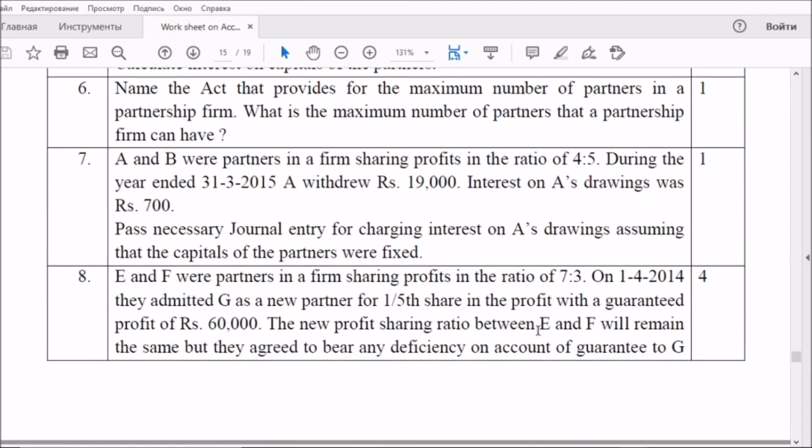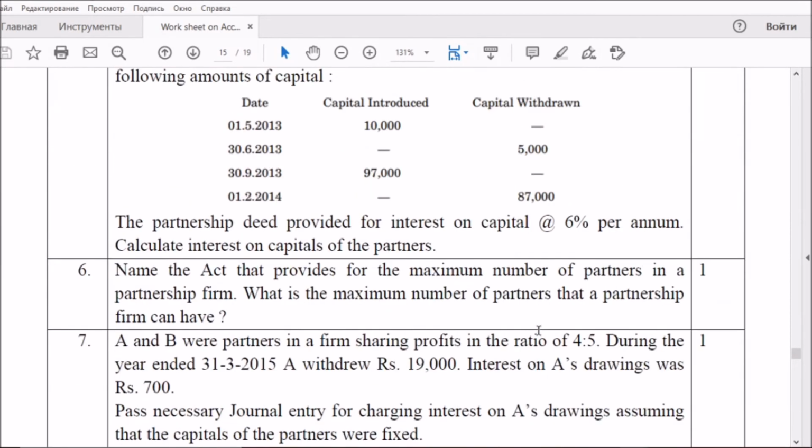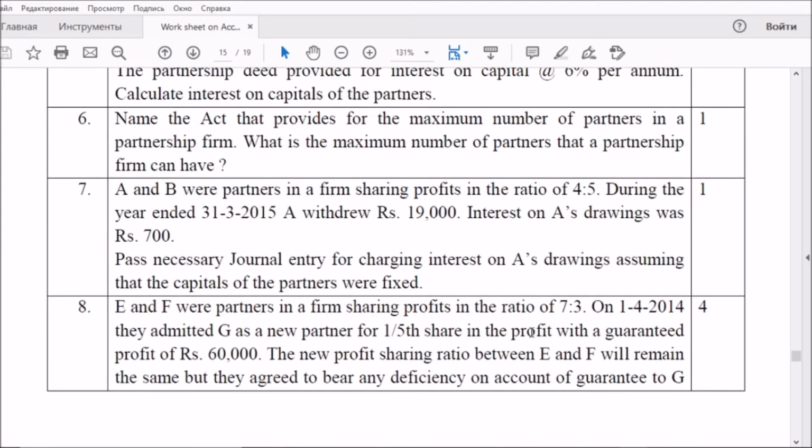And the next question is from the year 2015. Sixth question, from 2015. Name the act that provides for the maximum number of partners in a partnership firm. What is the maximum number? Actually, it is not from the Partnership Act, but from the Companies Act of 2013. The maximum number of partners is 50. Actually, in the 1956 Companies Act, the maximum number of partners is 20. Remember that point.